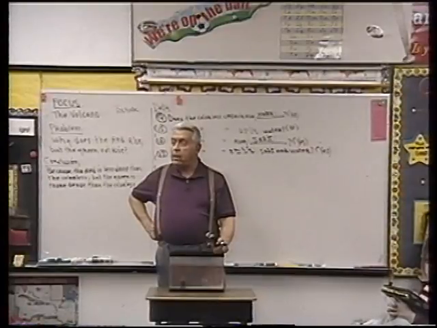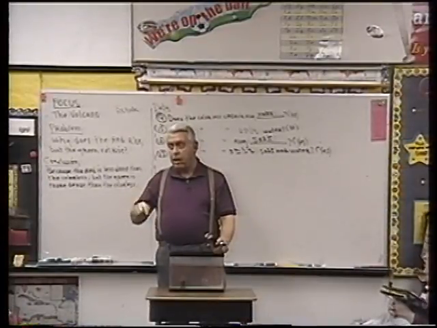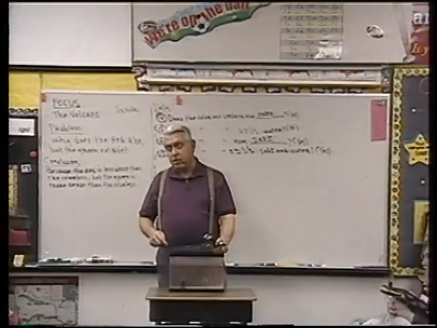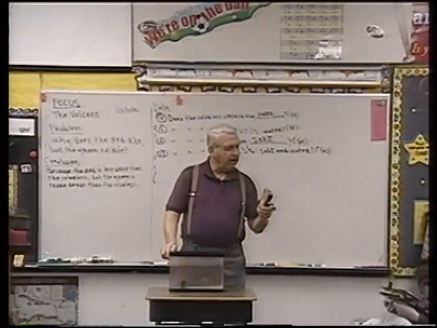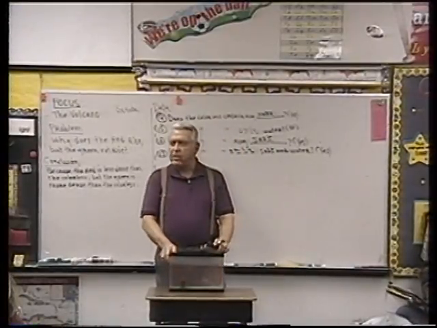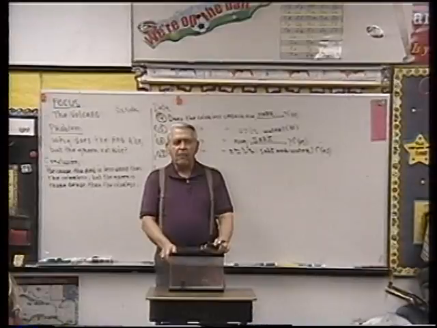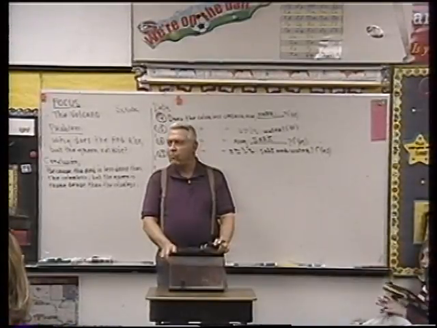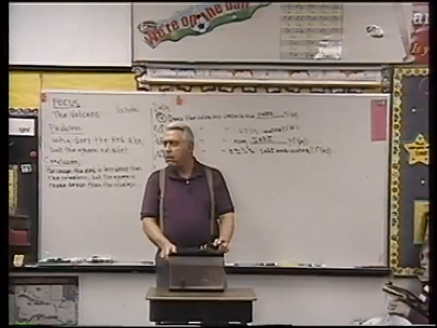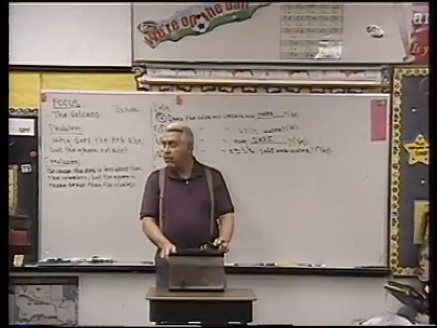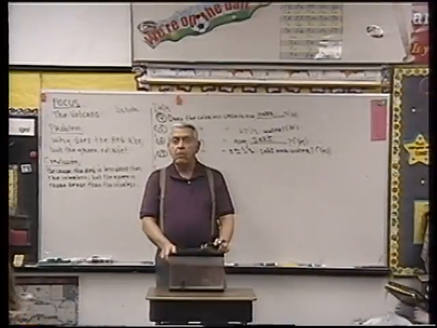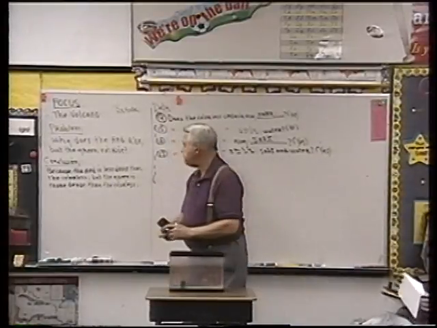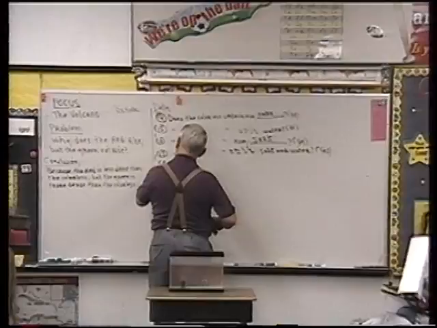Well, now wait a minute. If we ignore the food coloring, the colorless and the green both contain only water and salt. The green and the colorless contain only water and salt, but the green is more dense. Who can figure out how the green could be more dense if they both contain only water and salt? Jeremy? Because the green has green food coloring in it. But we found out that the food coloring didn't make any difference. How could that be, Darby? You had your hand up. How could the green be more dense if they both contain water and salt? The green has more salt than the colorless liquid.